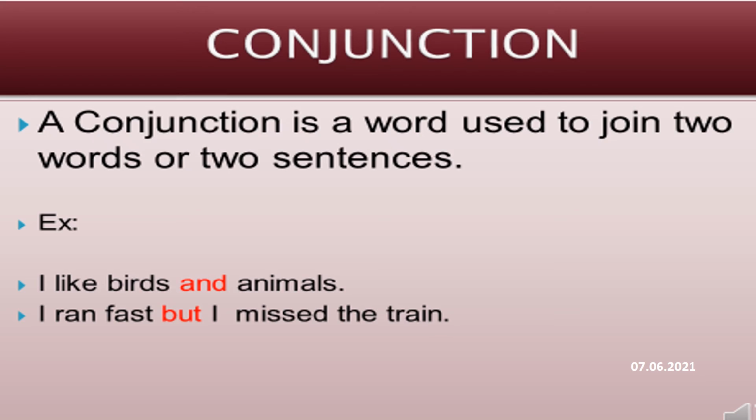Conjunction. A conjunction is a word used to join two words or two sentences. For example, Rama and Hari are cousins. Here, the conjunction joins the words Rama and Hari. Next line: I ran fast but I missed the train. Here, I ran fast is one sentence, and I missed the train is another sentence. The word but joins these two sentences.